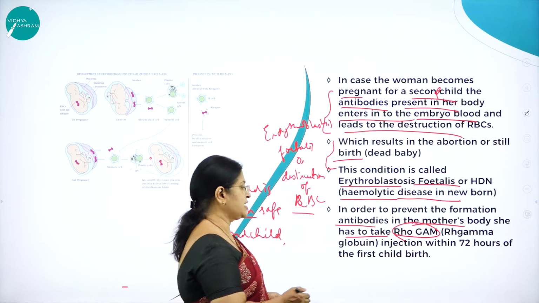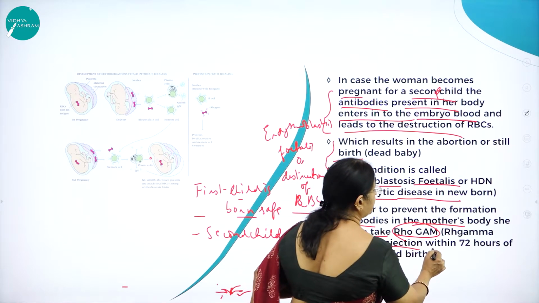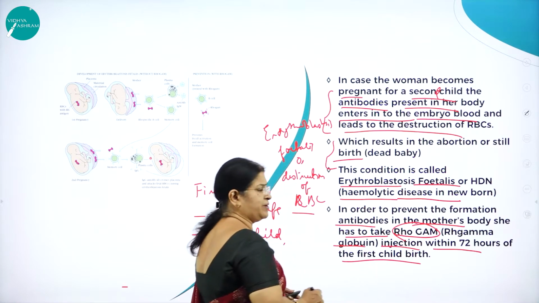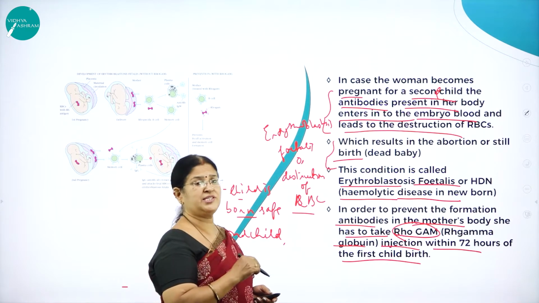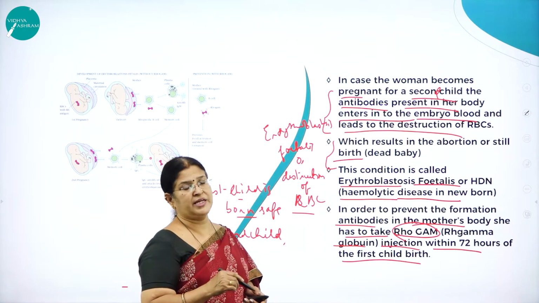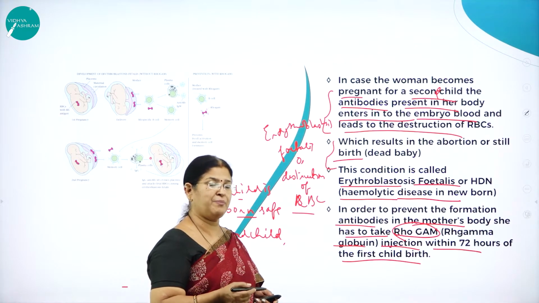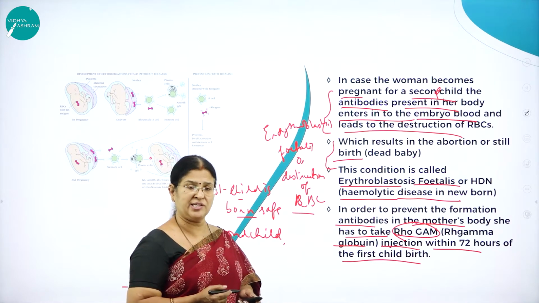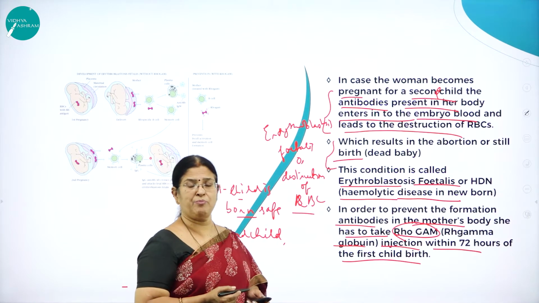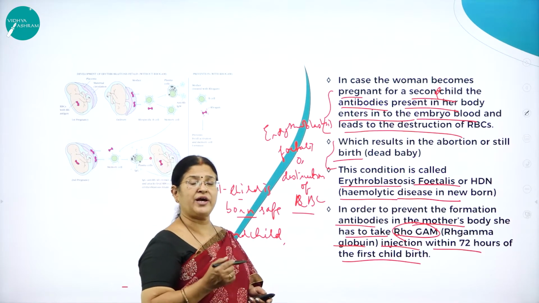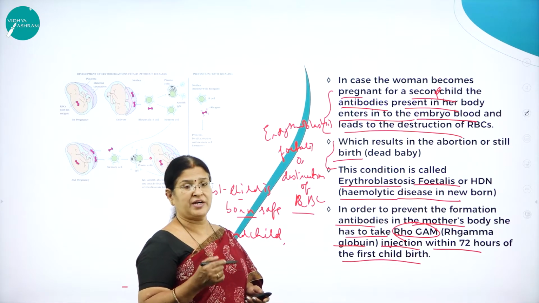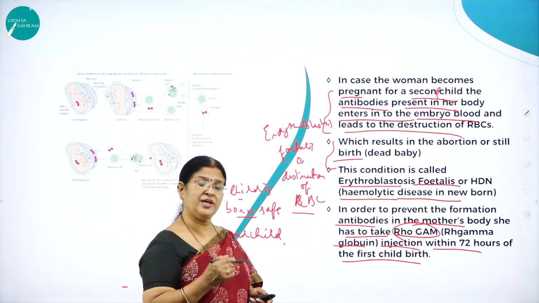It is called Rh gamma globulin injection, given within 72 hours of the first childbirth. So if this injection, called RhoGAM, is given, then the mother's blood will not develop antibodies against the Rh antigen. So even the second child will be born safe. That is the reason why the role of Rh factor during pregnancy is very, very important.